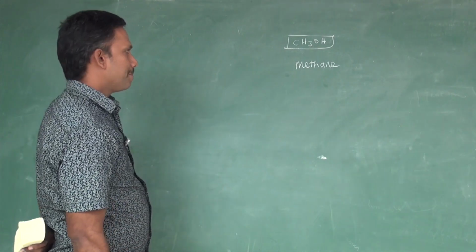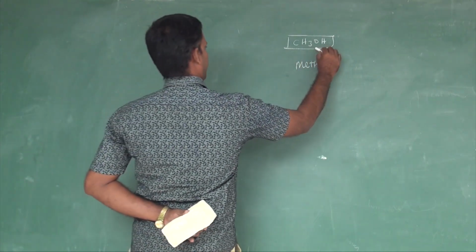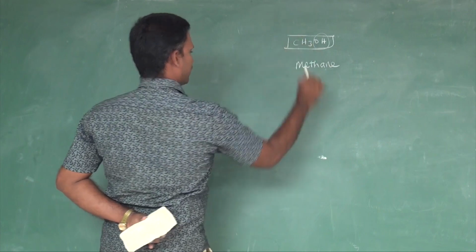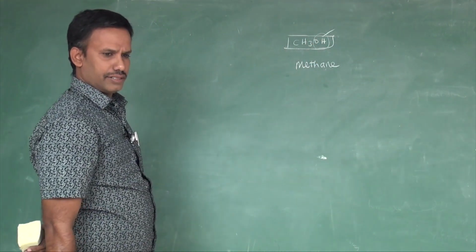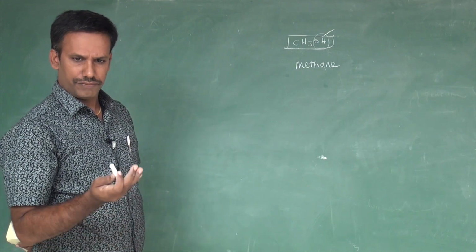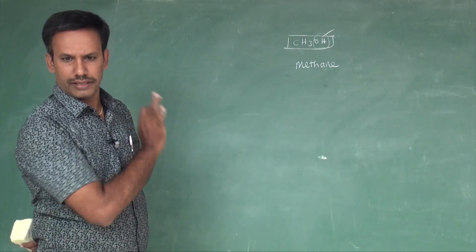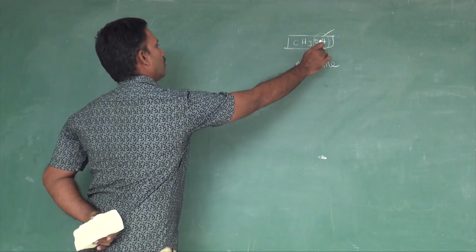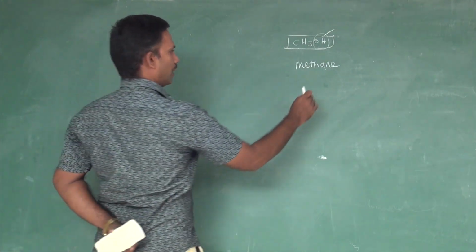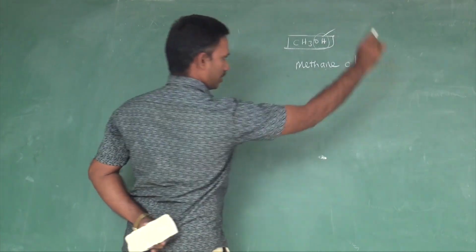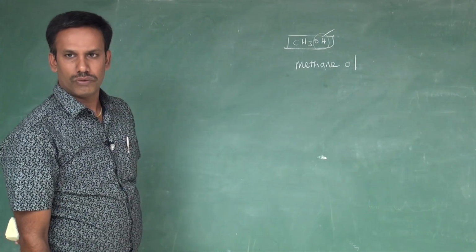The primary suffix is ANE. Then the secondary suffix. What is called the secondary suffix? The secondary suffix is nothing but the functional group present in the organic compound. What is the functional group? The OH functional group. OH is nothing but alcohol. So we need to add OL.